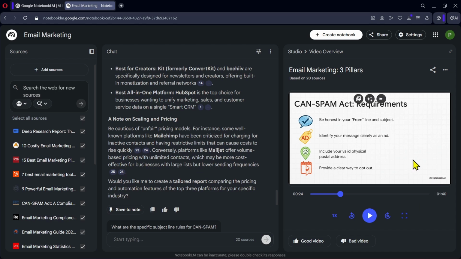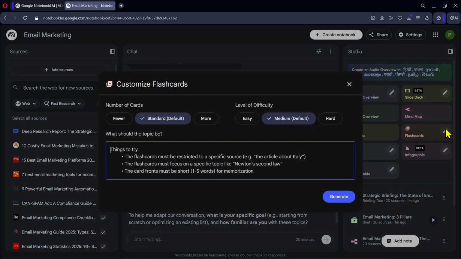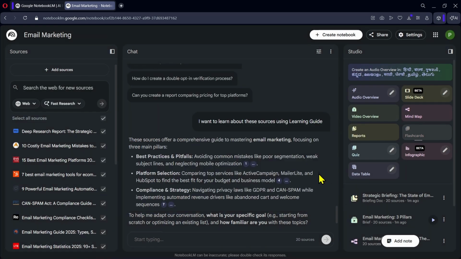As you saw, the video is simple but professional and would take hours to make, but we made it in minutes using AI. Next, we have flashcards, which can help you memorize important information from your sources. You can select how many cards you want, choose the difficulty level, and then generate them.